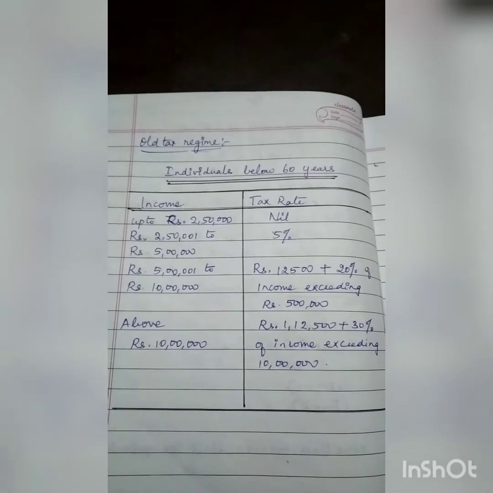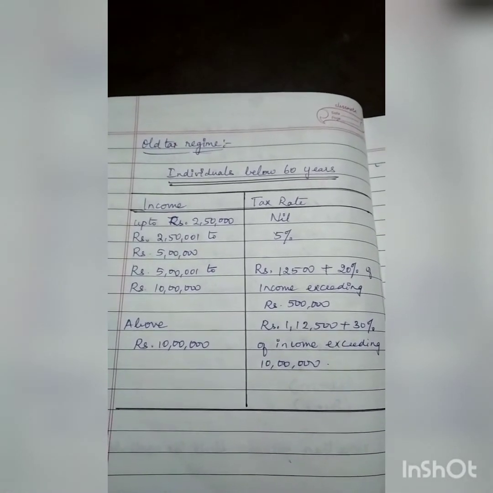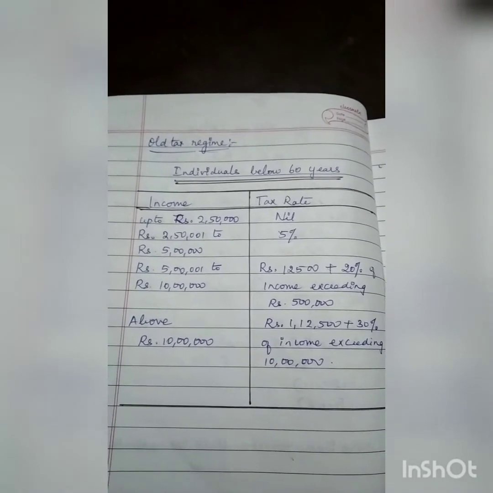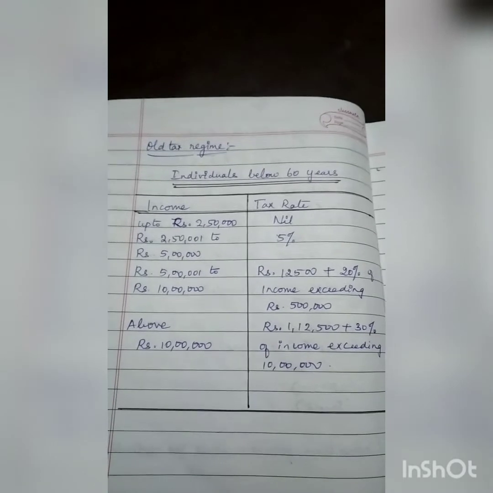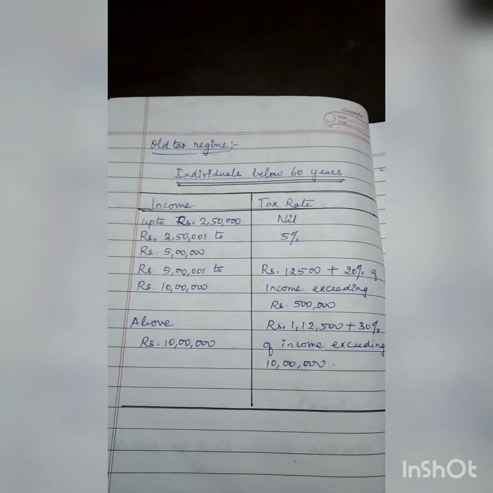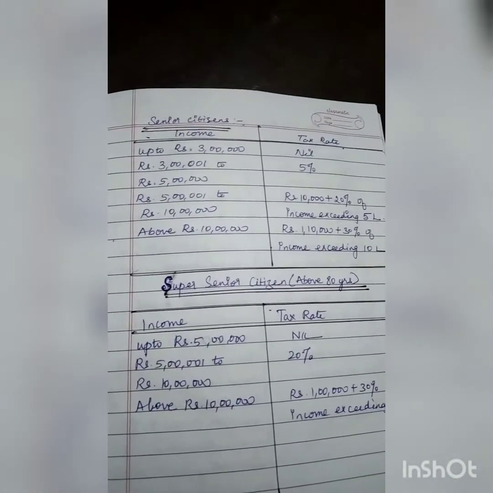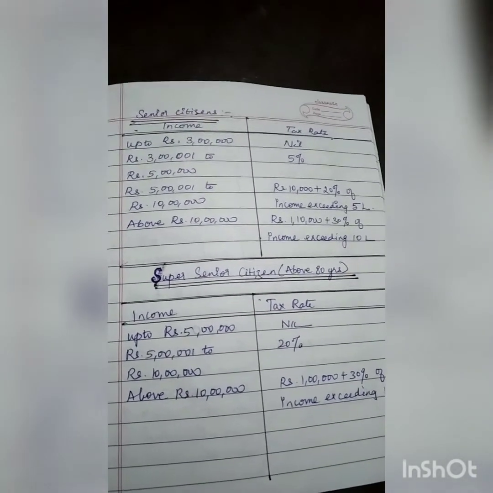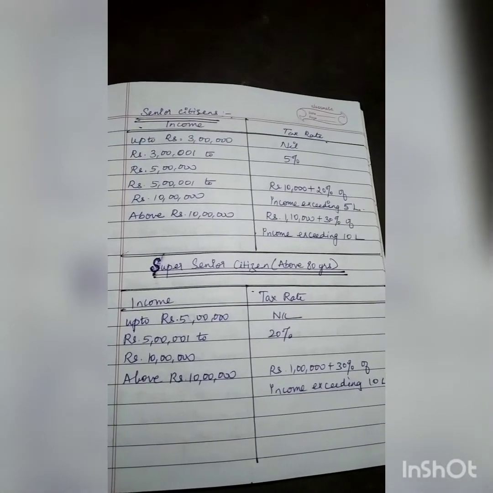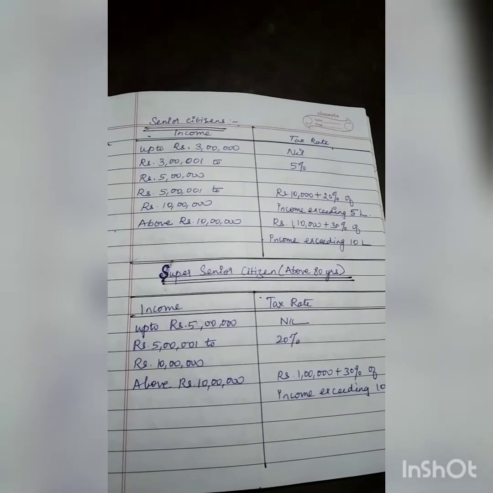Okay, so this is old tax regime. Under the old tax regime you had the slab according to the age. So this is for individuals below 60 years, how the tax rate was imposed. This is about the senior citizens, and for the super senior citizens, the tax rates. Hope it is clear for each and every one of you.